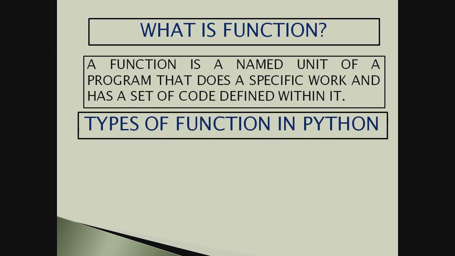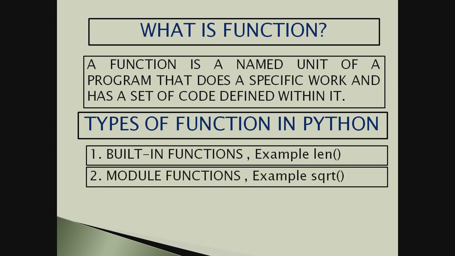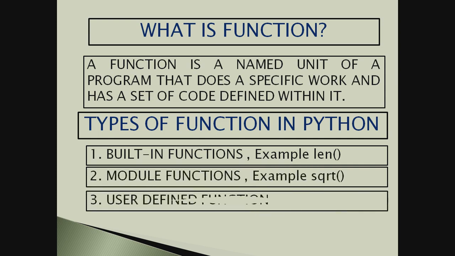Now see students, there are three types of functions. Two of them you have already seen in class 11th. The first was the built-in functions, the second was the module functions, and third is what we are doing today, the user-defined functions. So let us see them again. Built-in function, see example len. We'll now see why they are said to be built-in functions. Then we have module functions, example is sqrt, and we will have the third one which we have learned today, that is user-defined functions.